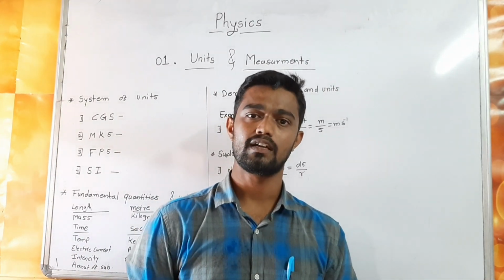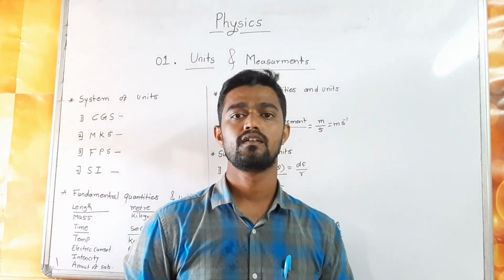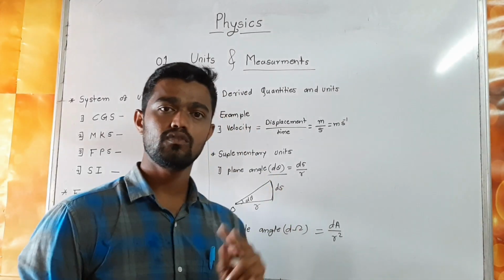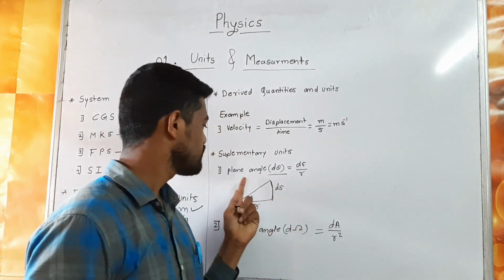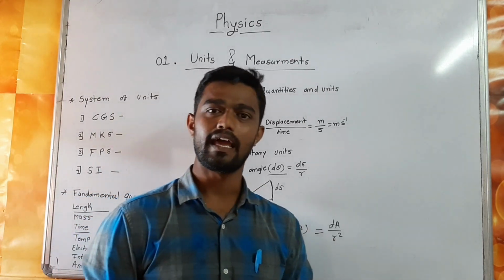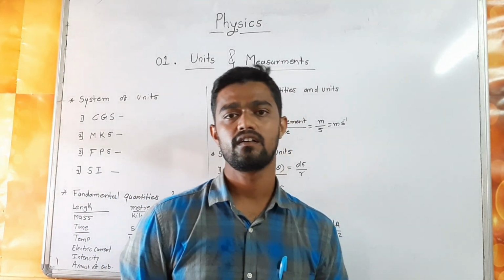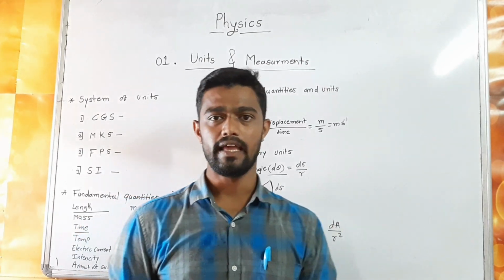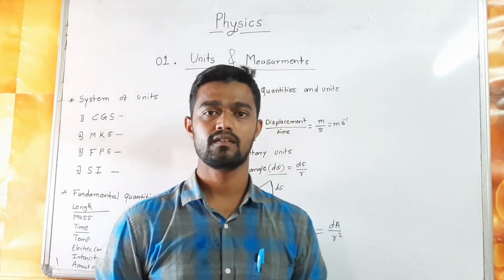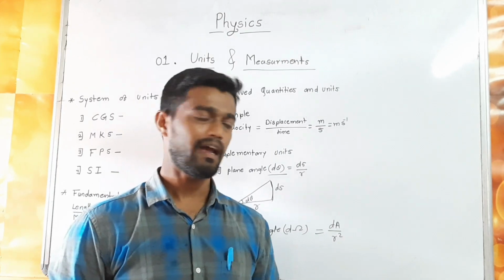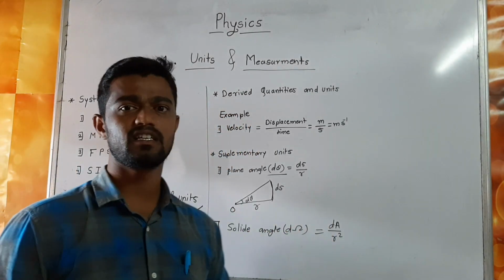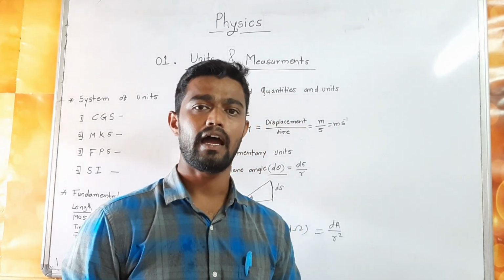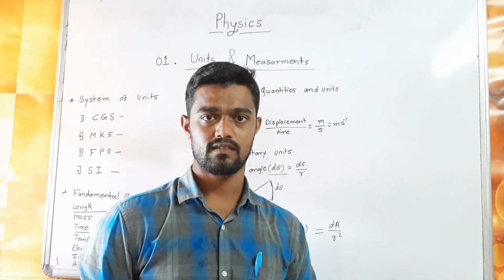After the 7 fundamental quantities, there are 2 supplementary units. First is plane angle, defined as d theta, which depends on the arc length per unit radius of the circle. And the solid angle is defined as d omega, which depends on the surface area and the square of the radius.